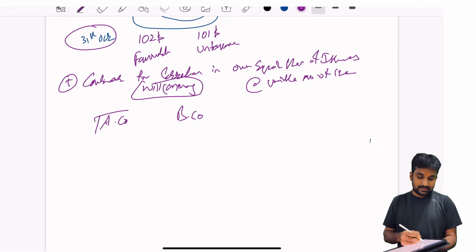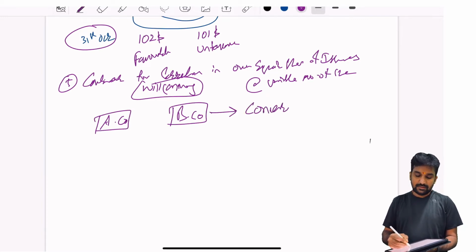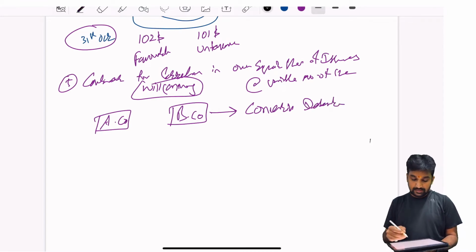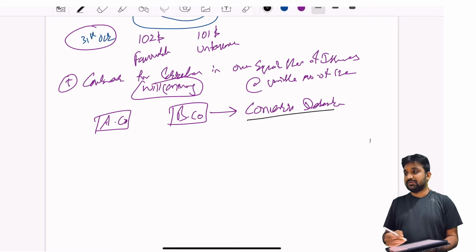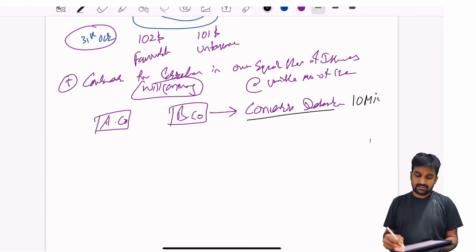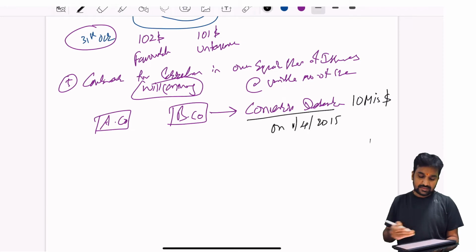B company has issued convertible debentures. What they have told is they have issued them at $10 million on 1st of April 2015, say. Now these convertible debentures can be converted into shares, or they can be paid.